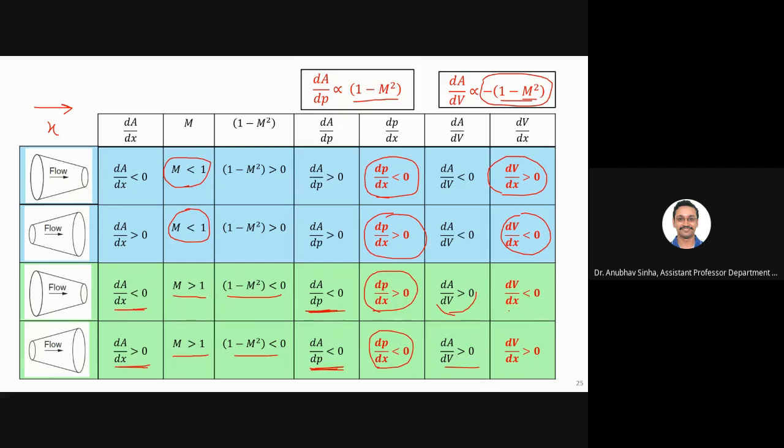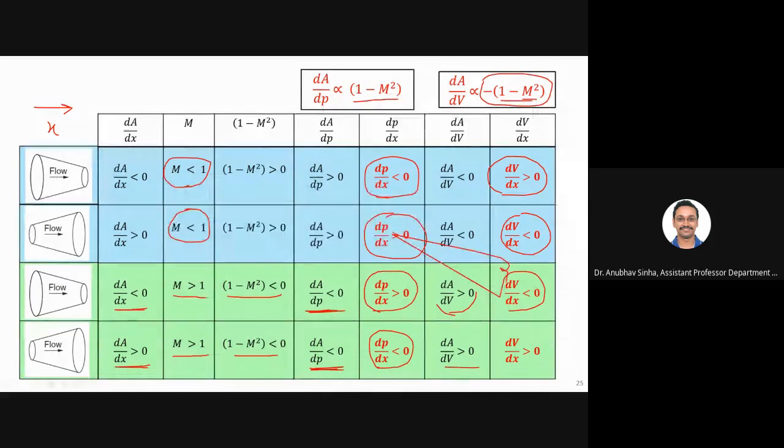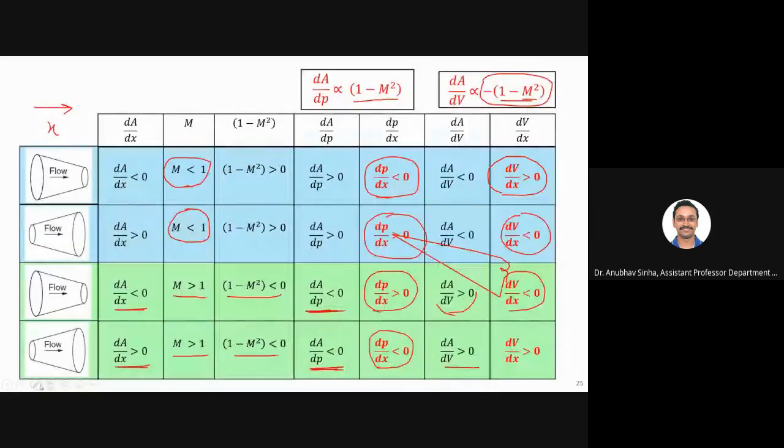So which means that dV by dx will also be negative. Similarly, dA by dx is positive and dA by dV is also positive. If you combine both of them, you know that dV by dx is positive. Is it clear?